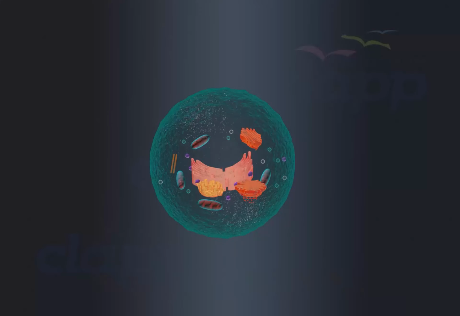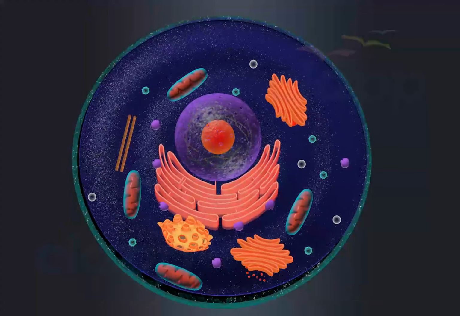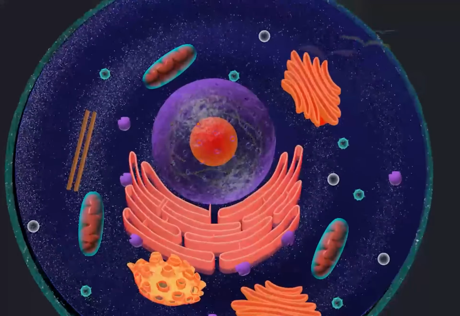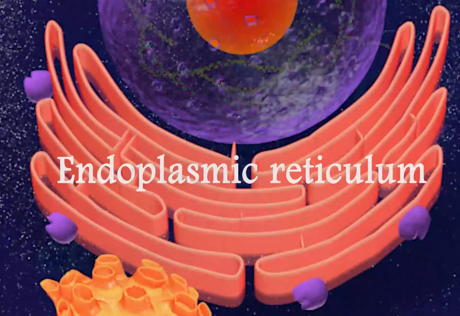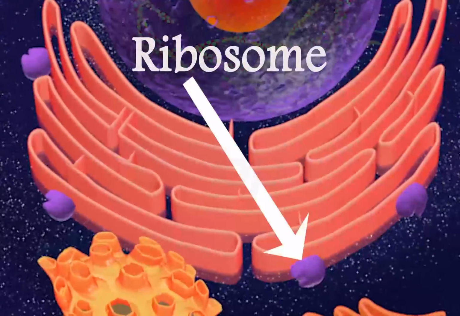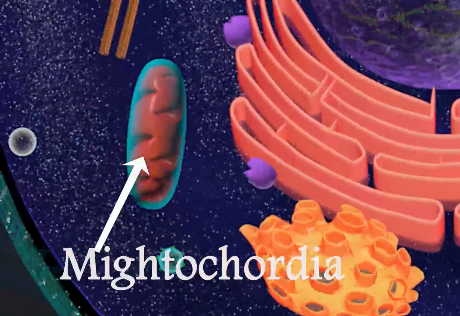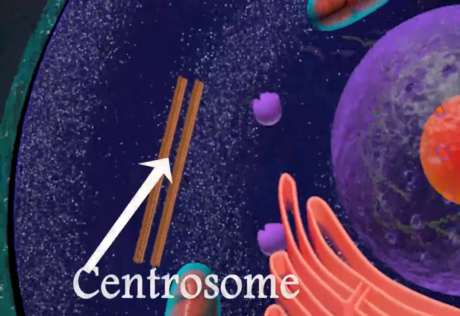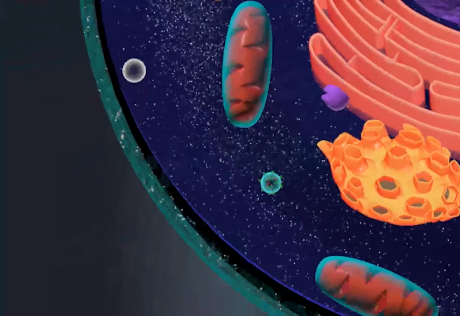There are also some differences between the cells of animals and plants. Cell membrane, cytoplasm, nucleus, endoplasmic reticulum, ribosome, Golgi complex, mitochondria, centrosome and lysosome are the important parts of a normal animal cell.